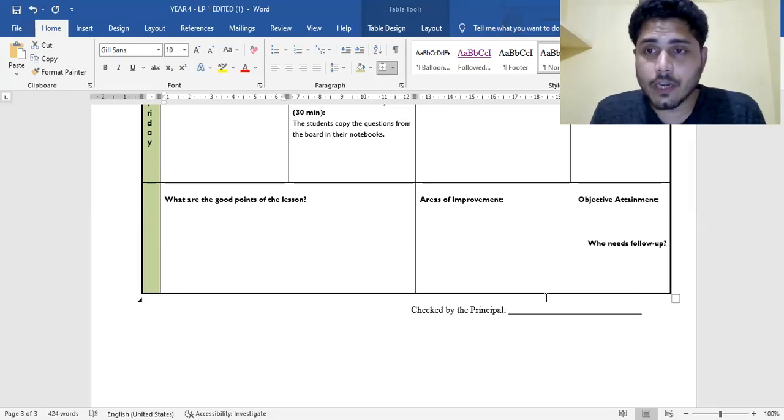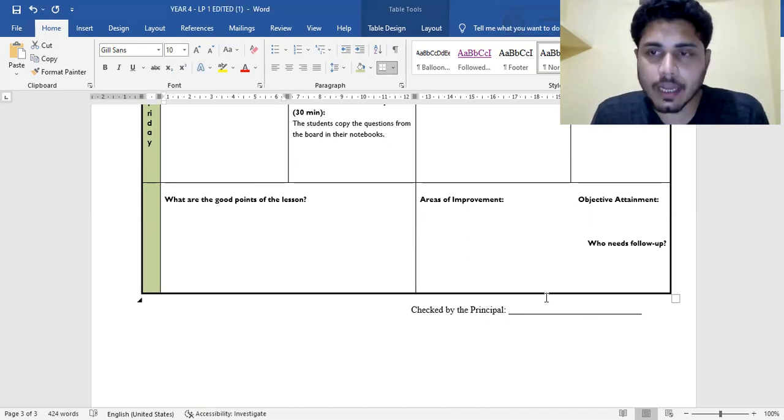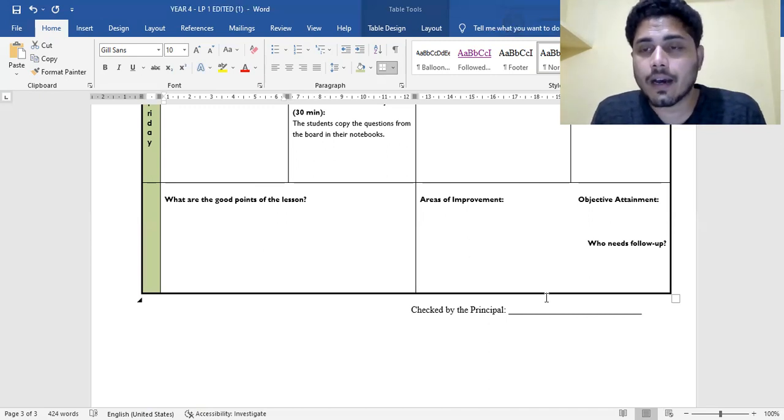So 20 minutes you are taking to explain the concept or the formula and how to solve that particular problem that is given in the textbook. And the rest of the time, 20 minutes, is only for the students. You are now moving around the classroom between the students, and you are seeing how many students are actually doing it and whether they are understanding or not.